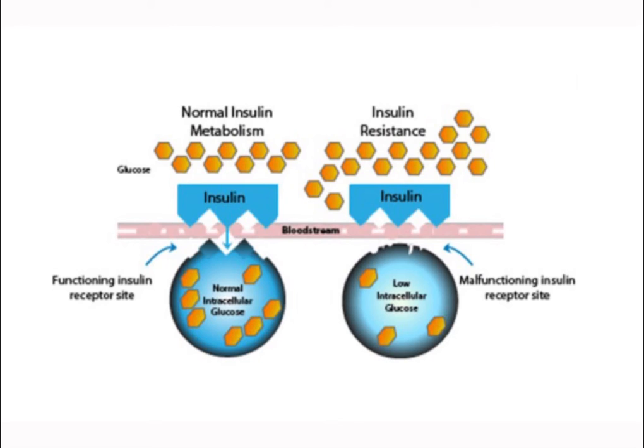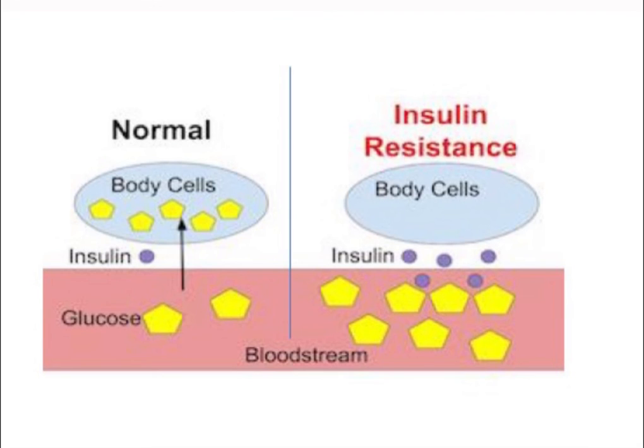So though we have insulin, it cannot open the glucose channels and the glucose cannot enter the cells, and that is how we have accumulation of glucose in our blood. Only one insulin molecule was enough for putting 4 or 5 glucose molecules into the cell. In this insulin resistance, though we have 5 or 6 insulin molecules, still glucose cannot enter the cell. And this is what insulin resistance is.